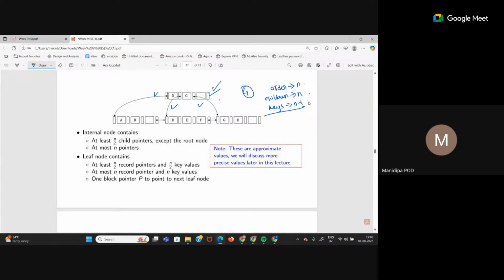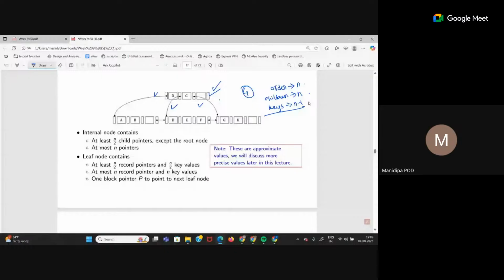A leaf node should contain at least n by 2 record pointers and n by 2 key values, so every leaf node should be half filled. And at most, a leaf node can also have n record pointers and n key values. Not n, this should be n minus 1. Leaf node order is same, so at most you can have n minus 1 key values.